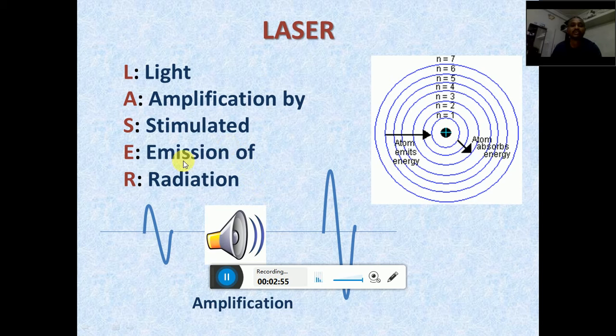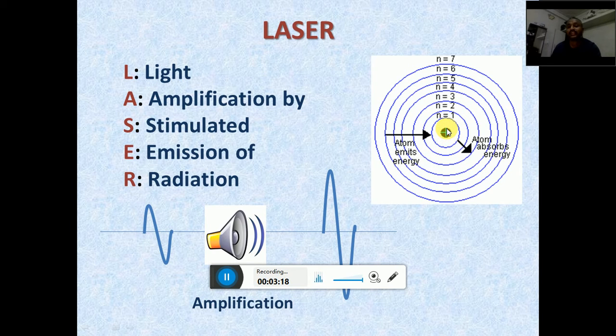So what is meant by this stimulated emission of radiation? For that we have to know about the atom. What is meant by atom? Atom is the smallest particle of any body or any material present on this earth. The structure of the atom is like this.